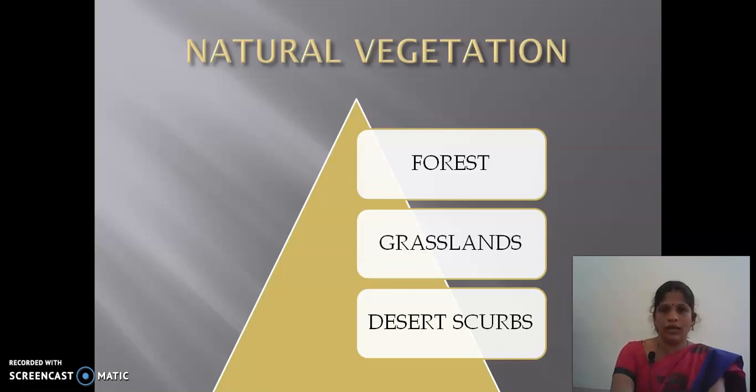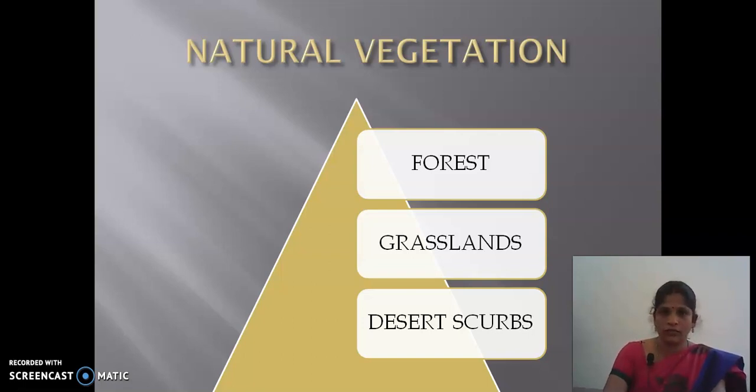We say that is grasslands. Then desert: the places which receive very low or scanty rainfall or no rainfall. In those areas scrub thorny bushes grow. Those places we say are desert scrubs. These plants have deep roots to suck in underground water.